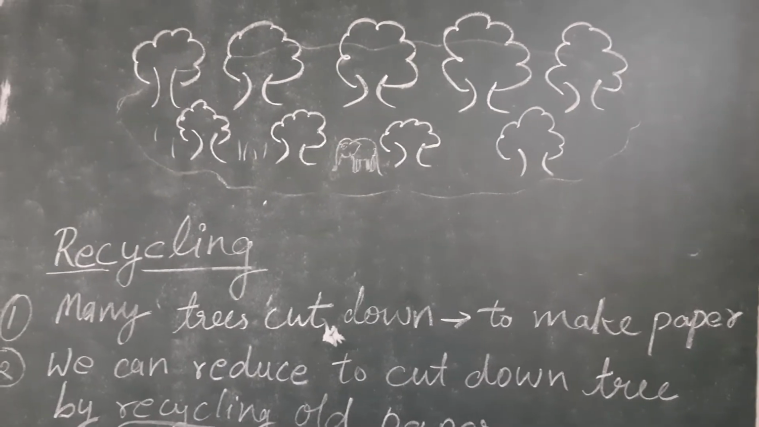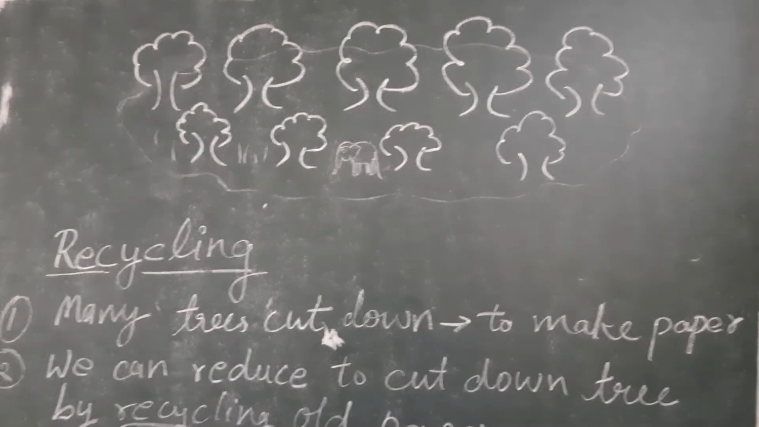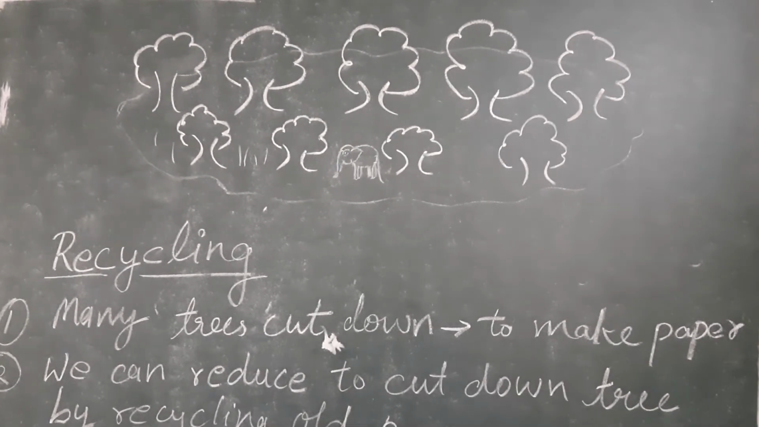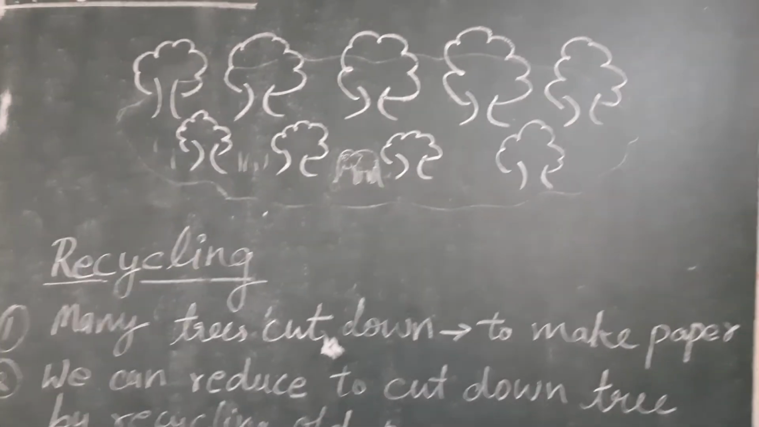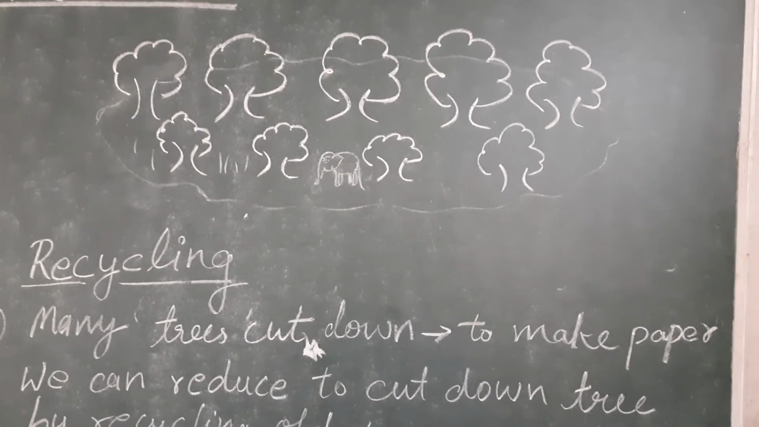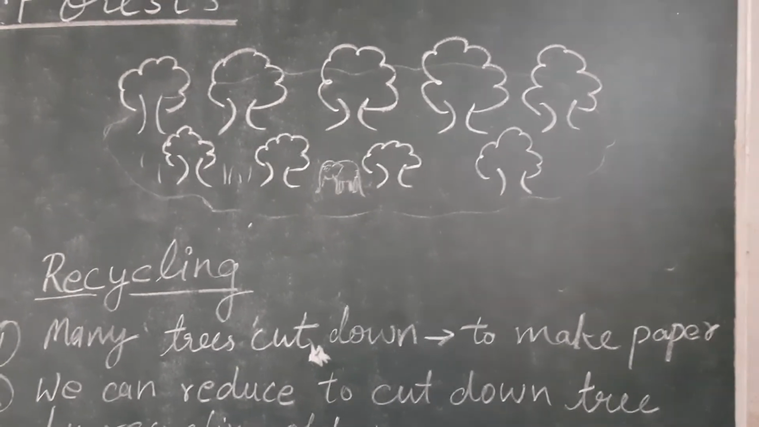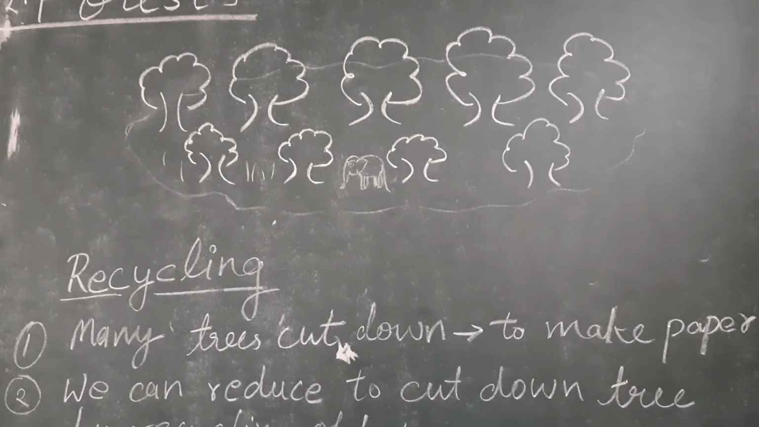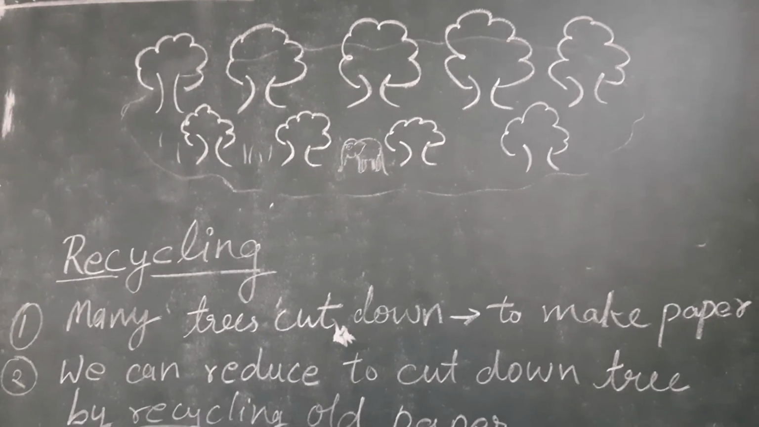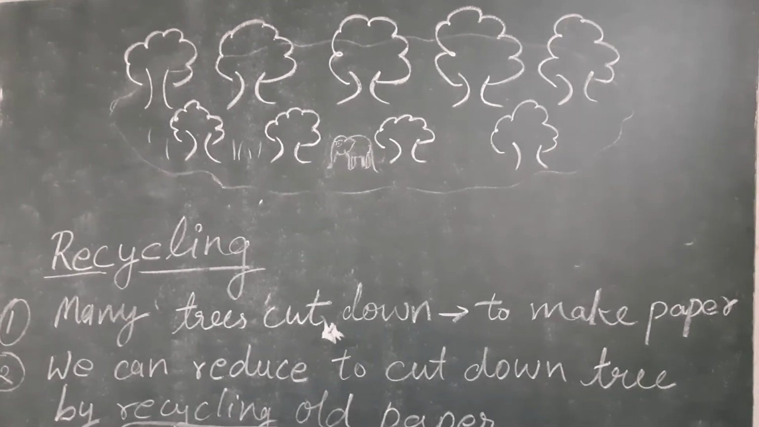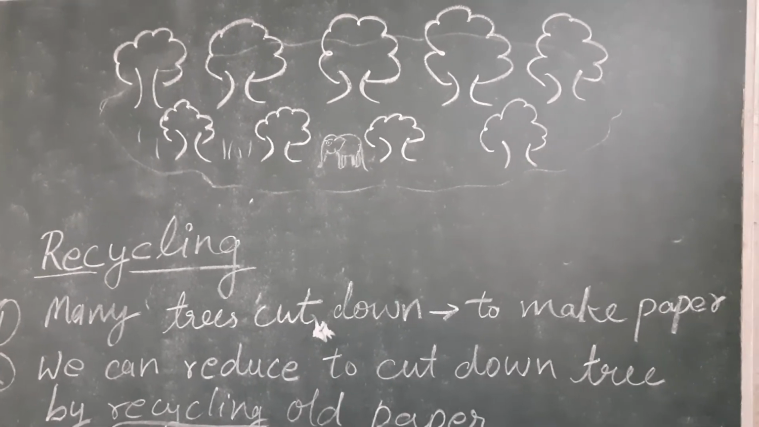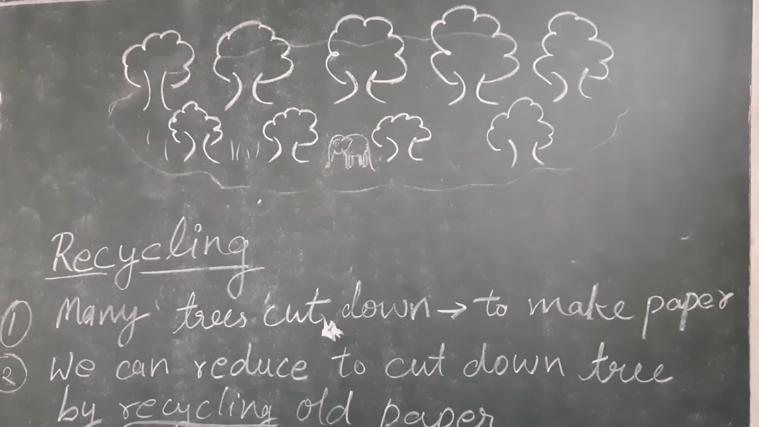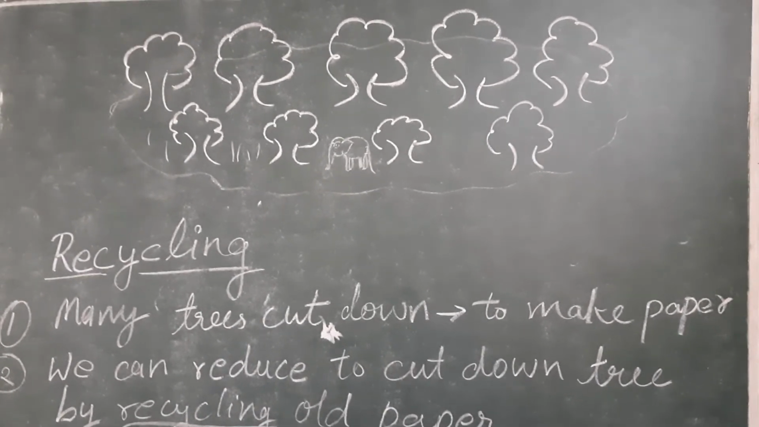See, we are using paper. For making paper, many trees are cut down. First point written, many trees are cut down to make paper. जितना भी पेपर हम यूज़ करते हैं, कॉपी, बुक्स, ये सब का जो पेपर होता है ये ट्रीज से बना होता है. तो जितना ज़्यादा पेपर हम यूज़ करते हैं, समझो उतना ज़्यादा ट्रीज कट किए गए हैं. So what we can do, means whatever how much paper we are wasting, that much trees we are wasting. So we should take care of the paper and should not waste too much paper.